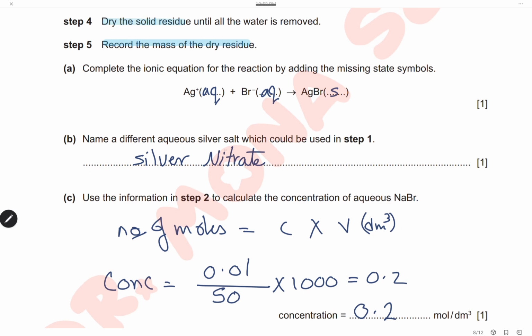Name a different aqueous silver salt which could be used in step 1. The silver salt can be used instead of silver ethanoate. We can use silver nitrate, because as we know, all nitrates are soluble, so it will be an aqueous silver salt, silver nitrate.